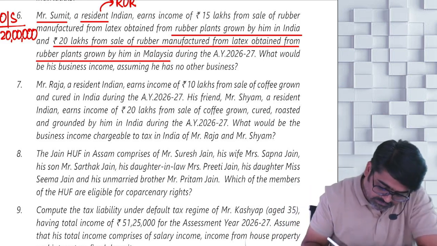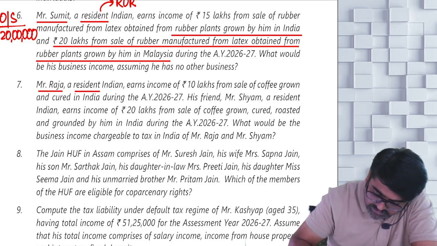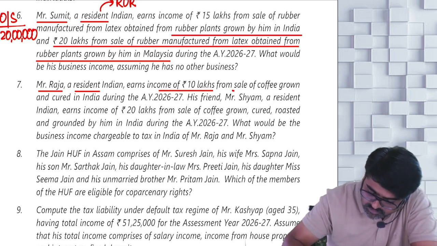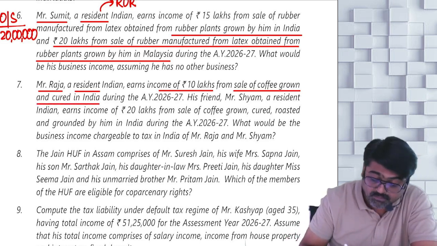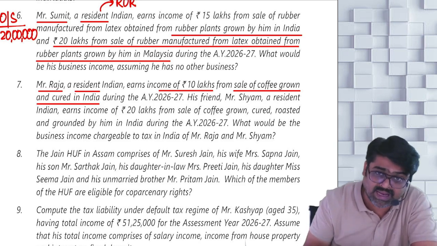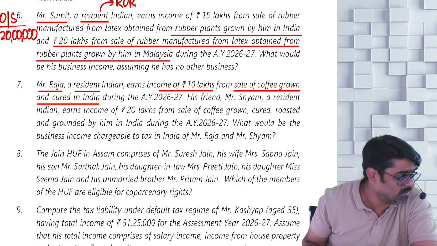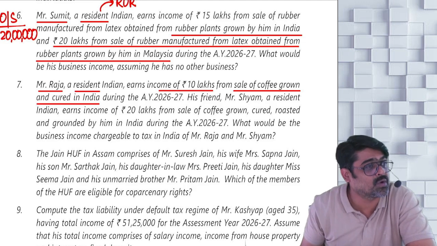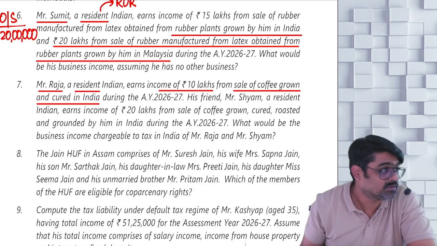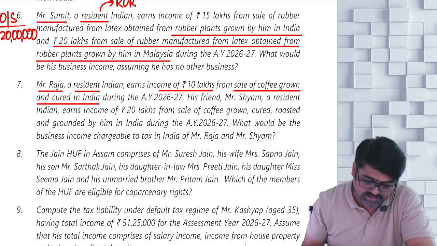Now, question number 7. Mr. Raja, again a resident, earns income of 10 lakhs from sale of coffee grown and cured in India. Be very careful. Coffee is grown and cured and it is done in India. On that, will you apply rule 7B? Do you remember, coffee grown and cured: rule 7B. And as per rule 7B, 75% is exempt agricultural income and 25% will be PGBP income.